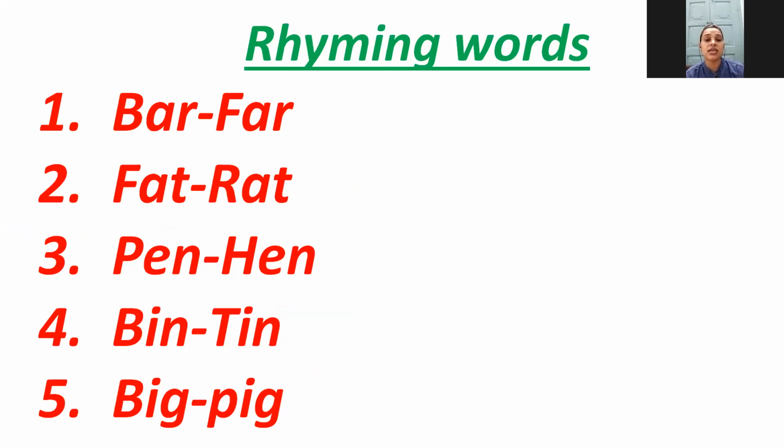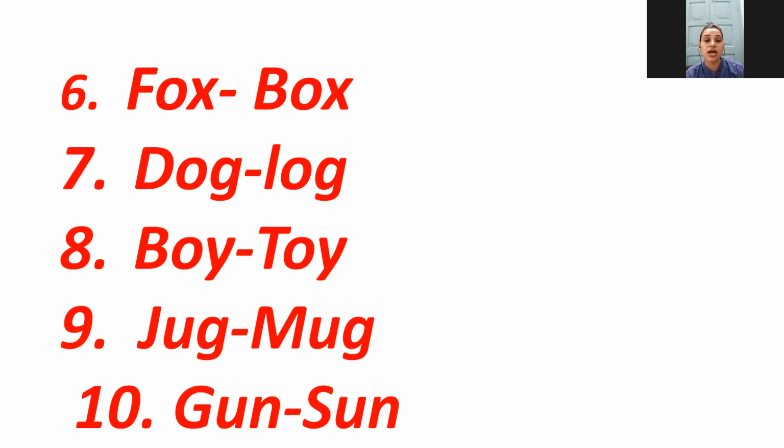Now let's take rhyming words. First is bar, far. Second, fat, rat. Third, pen, hen. Fourth, bin, tin. Fifth, big, pig. All these words are rhyming together. You can see the rhyme in both the words.